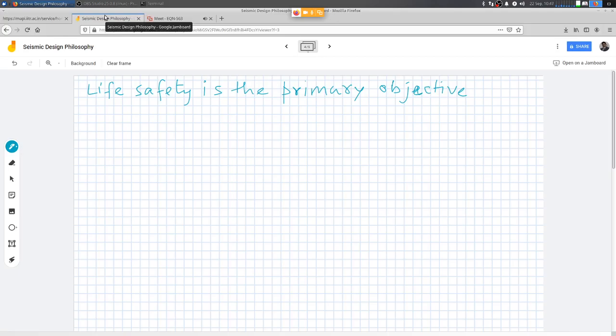So if I have to do a linear analysis, then obviously the question is, if the structure has to sustain damage during the design basis earthquake, and I have to work out proportions on the basis of a linear analysis, then the obvious corollary is that I need to design the structure for earthquake loads which are much lower than what is specified as the design basis earthquake, right? So I reduce the force levels.